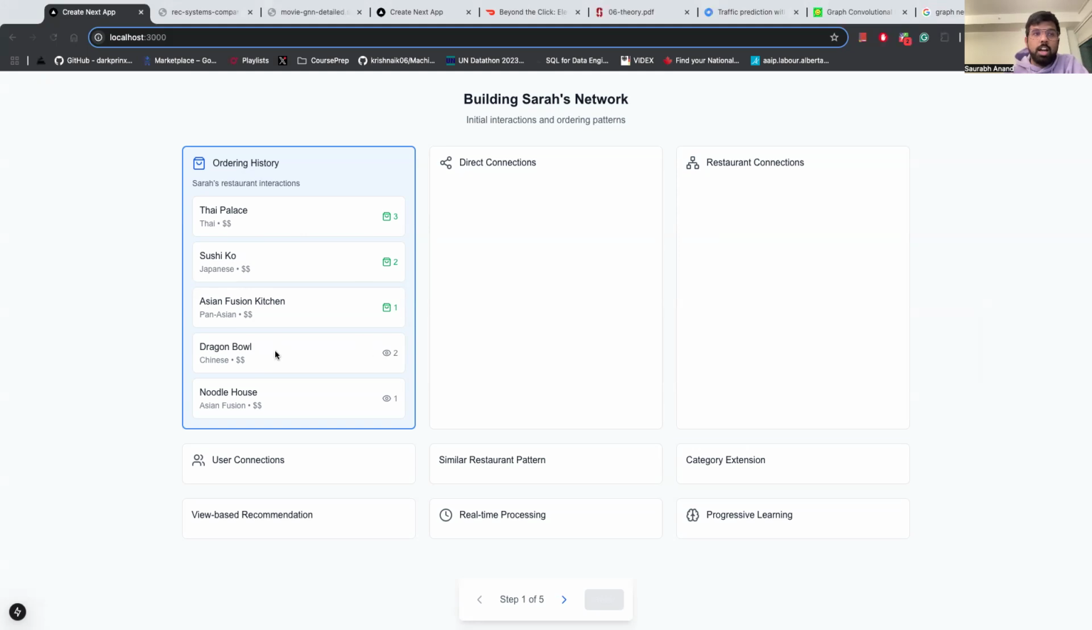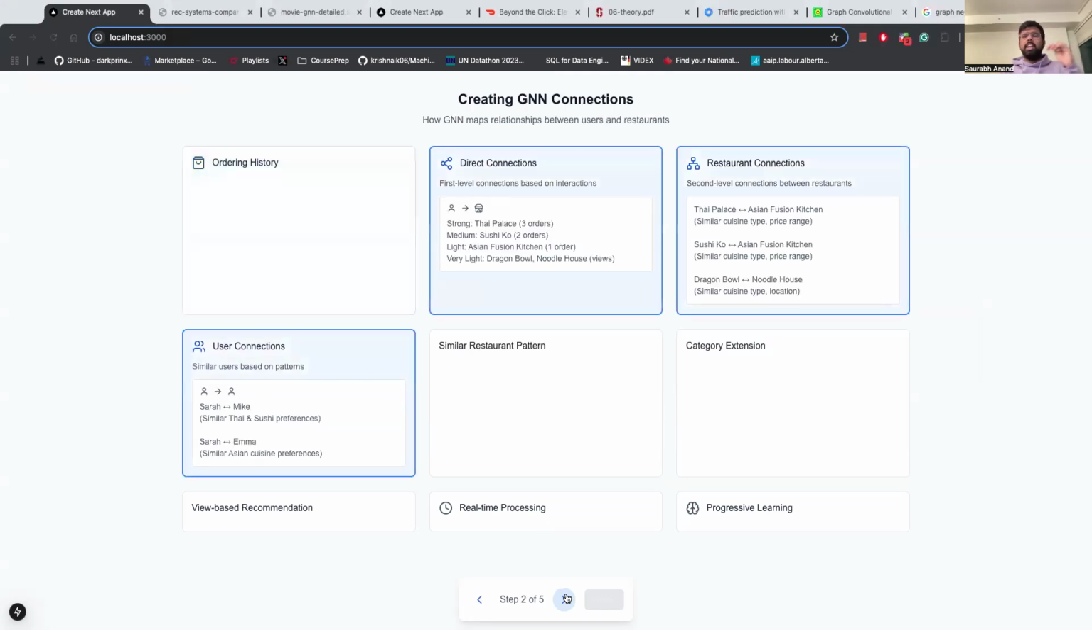She has viewed this restaurant called Dragon Bowl, which is a Chinese restaurant, and she has also viewed this restaurant called Noodle House, which is an Asian fusion restaurant, right? So now after it has gathered all the data, it'll start generating those embeddings using the encoder of the graph neural network, and it'll start to build the connections.